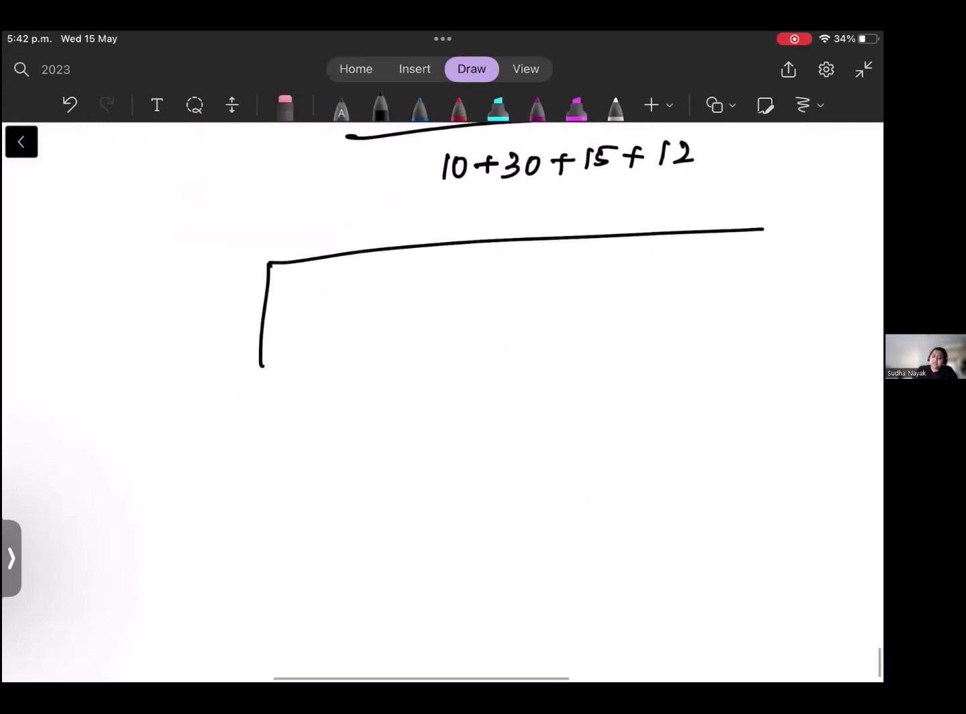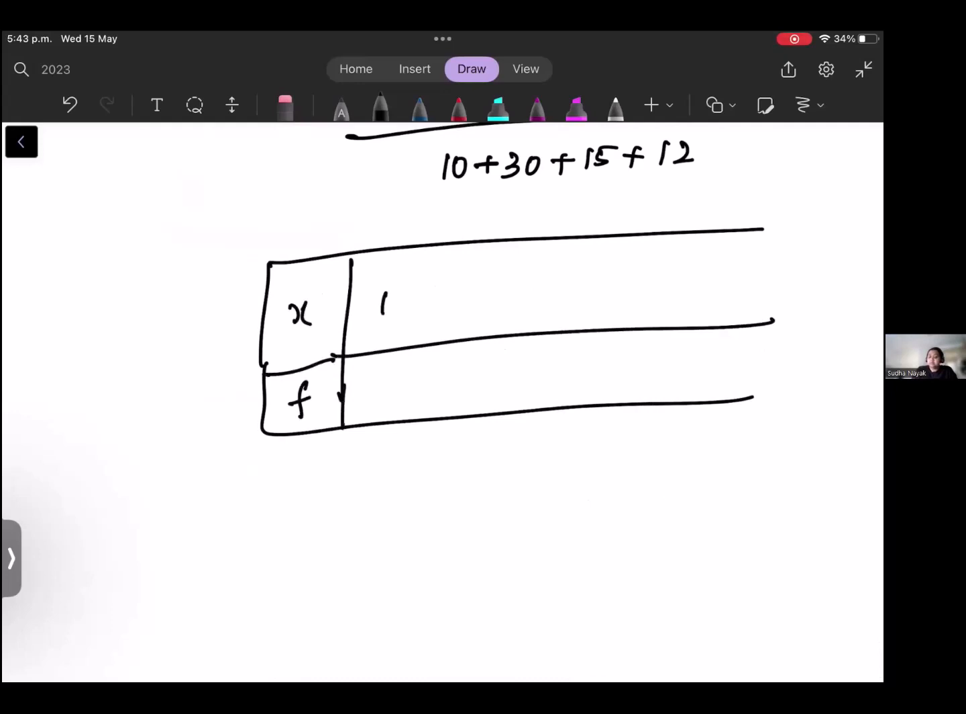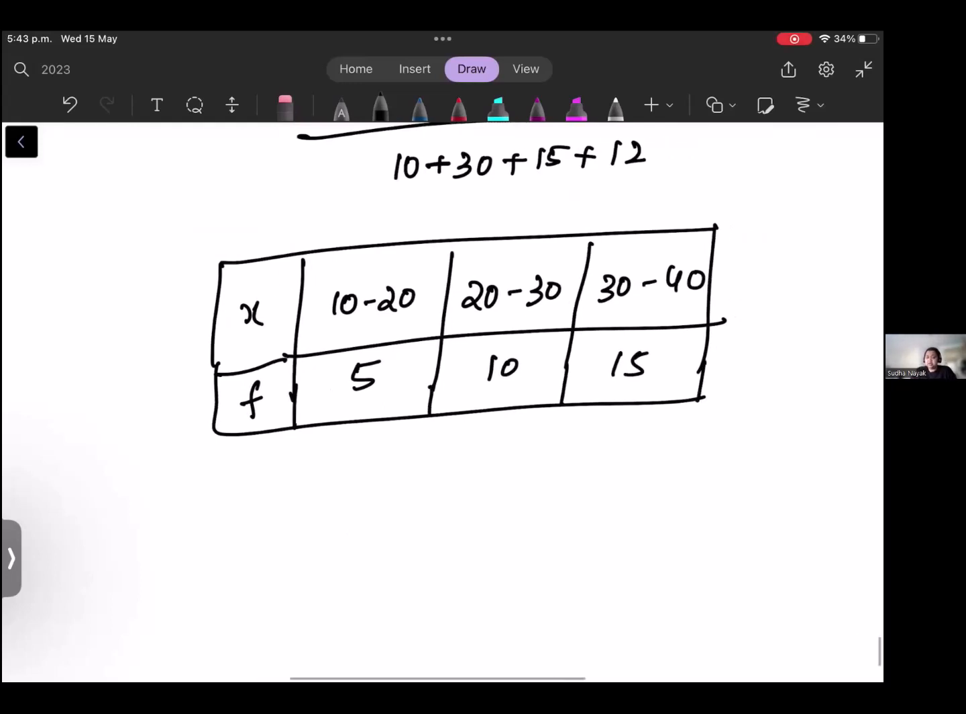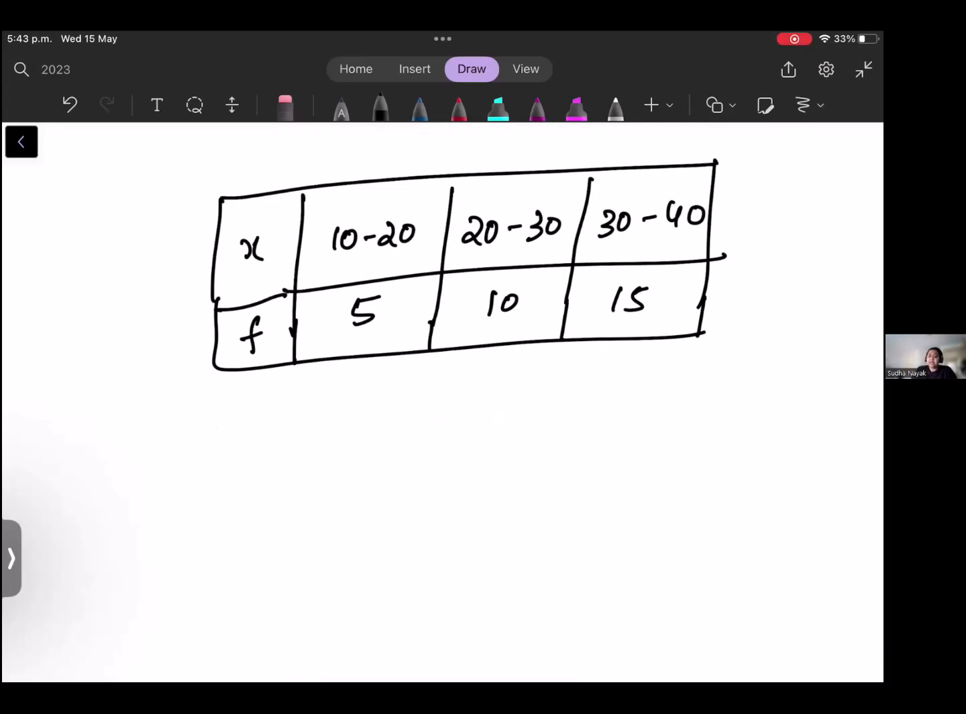Now, if you have something like interval values, 10 to 20, 20 to 30, 30 to 40, with frequencies 5, 10, and 15. If it is like this, how will you calculate the mean? You find the mid-interval value. So mid-interval of this one, which is 10 plus 20 divided by 2. That's the formula. Okay, 10 plus 20 divided by 2. So take two numbers, add them together and divide by 2. Same for this, 20 plus 30 divided by 2.